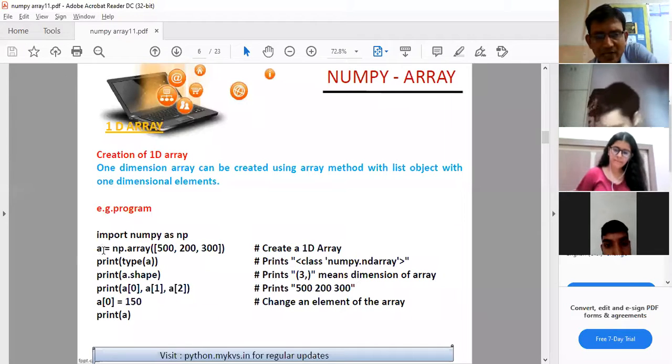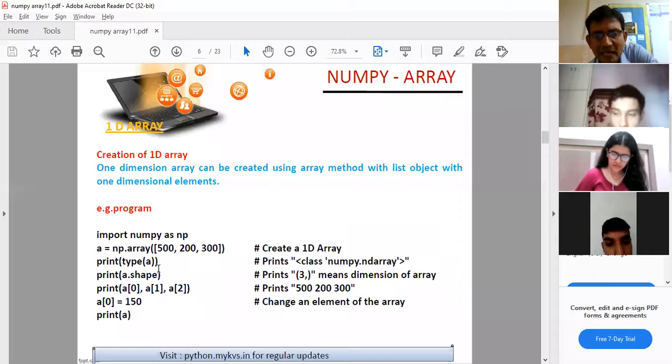In step number 2, what we have done is created an array. The name of the array is A, np is the package, and array is the method. And these are the elements of the array. Three elements are there, 500, 200, and 300. You can see that all elements are of similar type. Clear? So this is the array. And what is array? Array is a function. You can see these parentheses; they show that array is a function. And this function belongs to the numpy package.